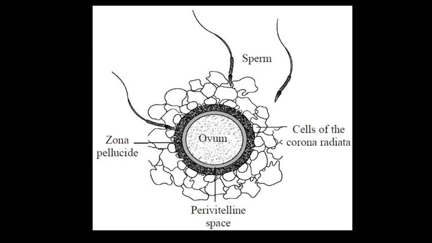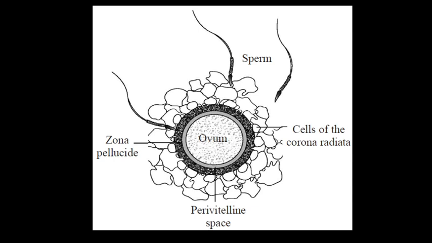If we talk about the types of fertilization, it is of two types: external fertilization and internal fertilization. What is external fertilization? In lower vertebrates like fish and amphibians, fertilization normally occurs outside the body of the female, generally in water, and that is called external fertilization.